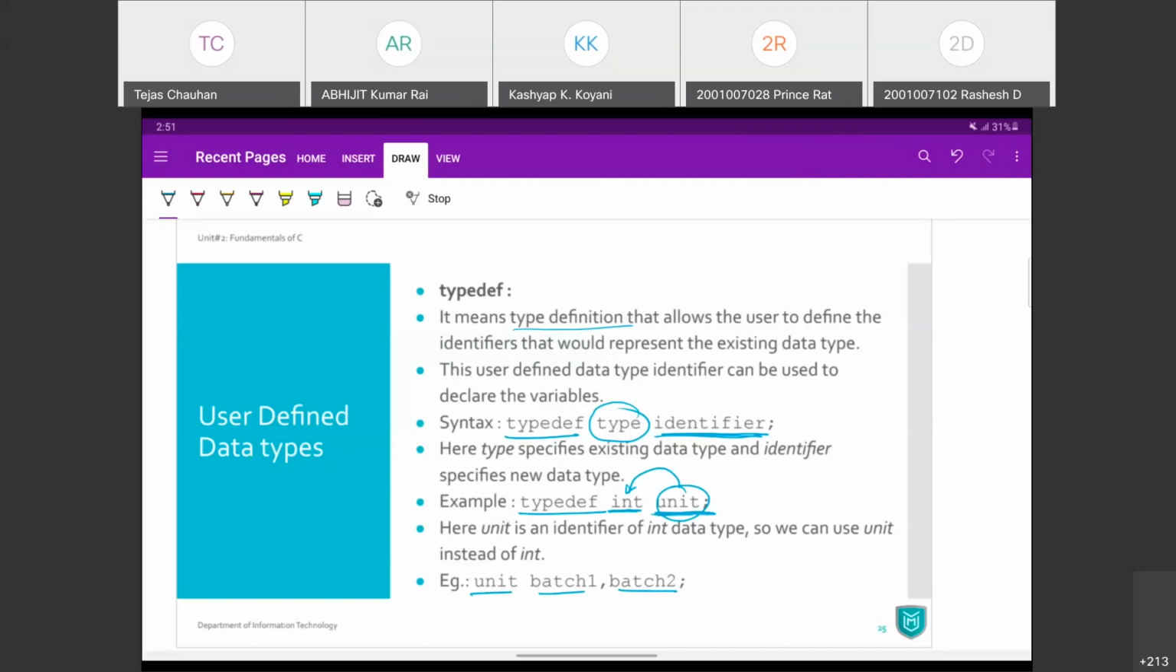So user can define his own data type. Now this is a very basic example जहाँ पे हमने integer को नया नाम दिया, लेकिन आप complex data type बना के उसको नया नाम दे सकते हो. We will see that in structure. Okay. So using typedef, we can define our own data type.